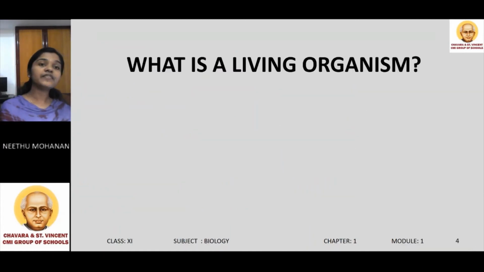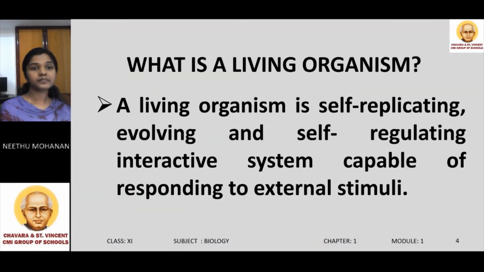What is a living organism? A living organism is a self-replicating, evolving, and self-regulating interactive system capable of responding to an external stimulus. What is self-replication? Self-replication is the ability of an organism to replicate or reproduce itself autonomously.